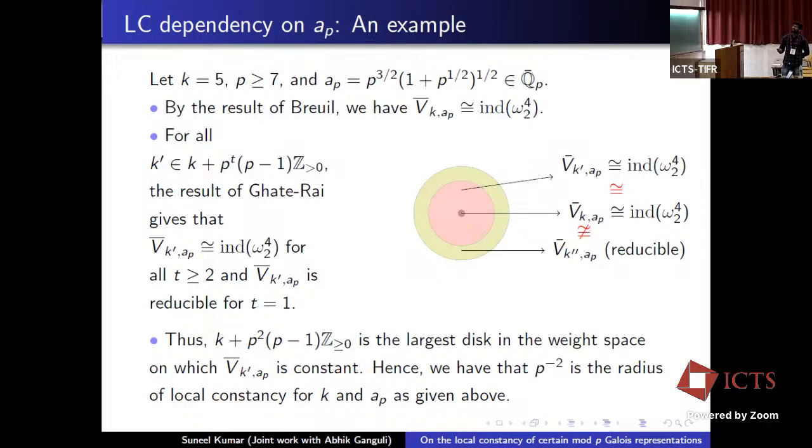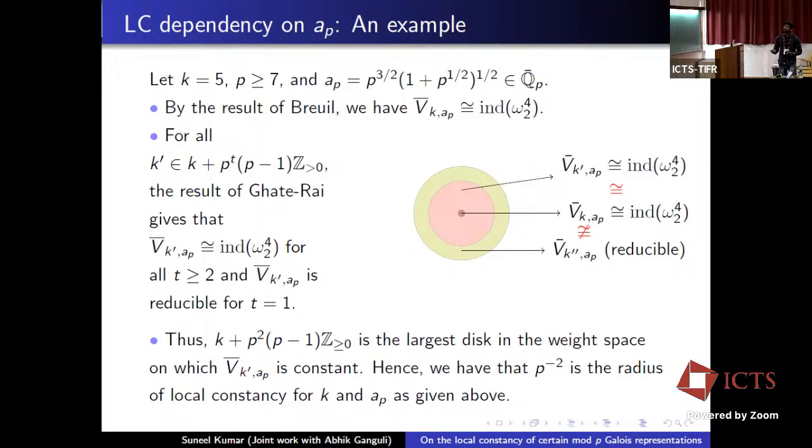Now let me give another example. In this example, we just change a_p by a p-adic unit, and all other parameters are the same as in the previous counterexample. And so we are still in the situation k equals 2ν(a_p) plus 2, basically in the territory of the zigzag conjecture. And we use the same results to compute the reductions here. And it gives that in the interior disk, B bar k',a_p is constant and isomorphic to ind ω_2^4, which is an irreducible representation.